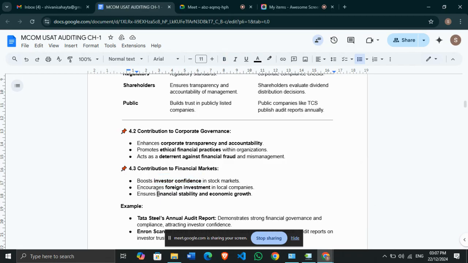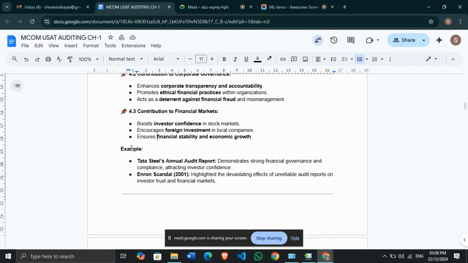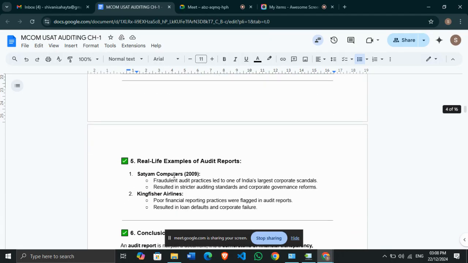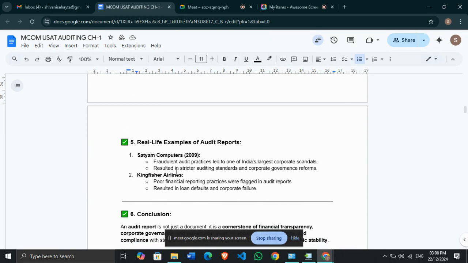See, the main reason for audit is that it shows a true and fair view of the financial position and financial stability of the company. So by the audit report, it is obviously going to ensure that the company is growing. It shows the financial stability, right? You can see Tata Steel's annual audit report demonstrates strong financial governance and compliance, attracting investors' confidence. There was one scandal, the Enron scandal. It highlights the devastating effects of unreliable audit reports on investors' trust and the financial market. So this is how the audit report works.